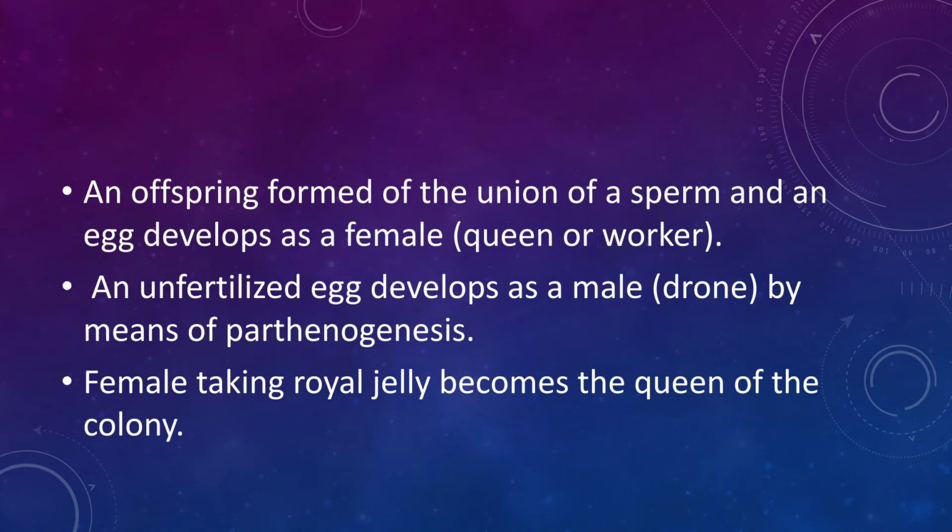So when the honeybees reproduce, the queen produces a haploid egg and the male produces haploid sperm. When they fuse to form a zygote, the zygote develops into a female. But one of the females eats royal jelly, which becomes the queen. The queen is fertile and can lay eggs, but the other females cannot lay eggs. They are called worker honeybees. They bring honey from flowers to the honeycomb. They are non-fertile.